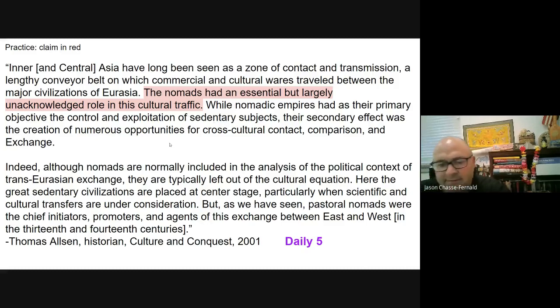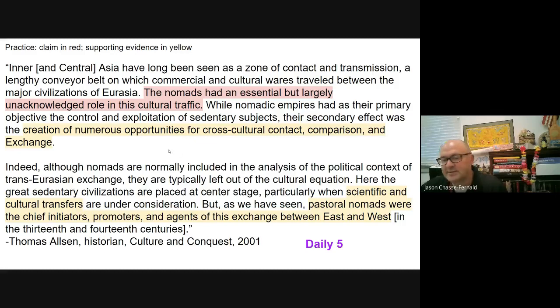And I highlighted a couple of things that could be identified as evidence supporting. So I'm going to click on that now. All right, so if you correctly identified something like creation of numerous opportunities for cross-cultural contact, comparison, exchange, that would have been good. Or scientific and cultural transfers, or pastoral nomads were the chief innovators, promoters, agents, then that would have been a good identification from this passage of supporting evidence of the initial claim made by the author.